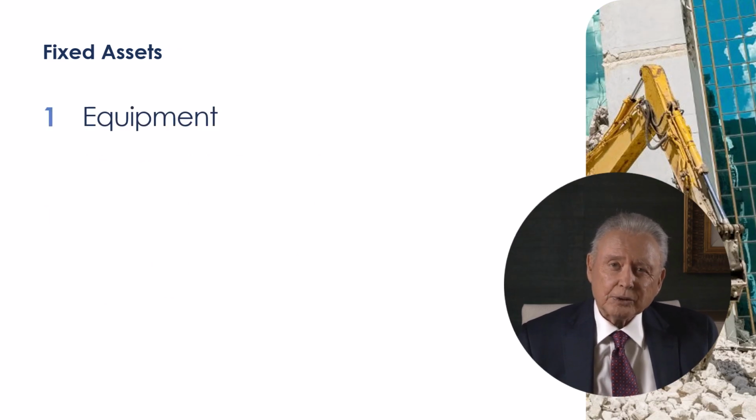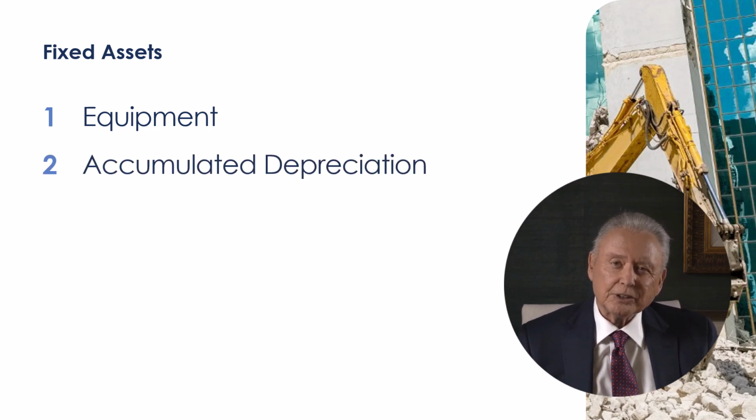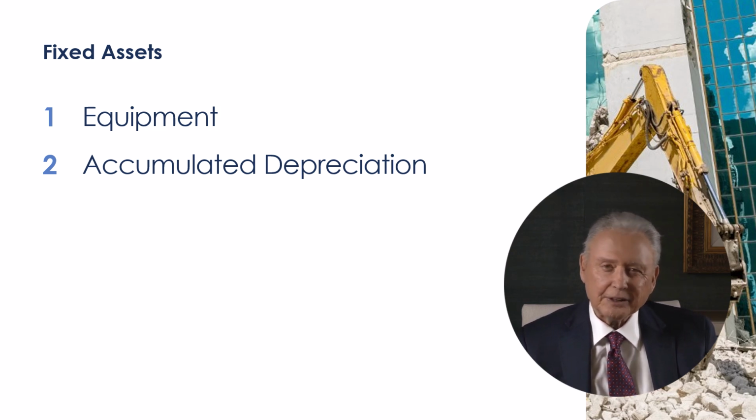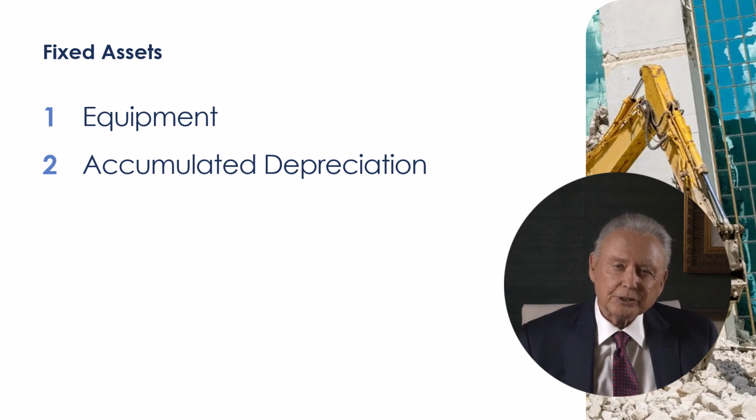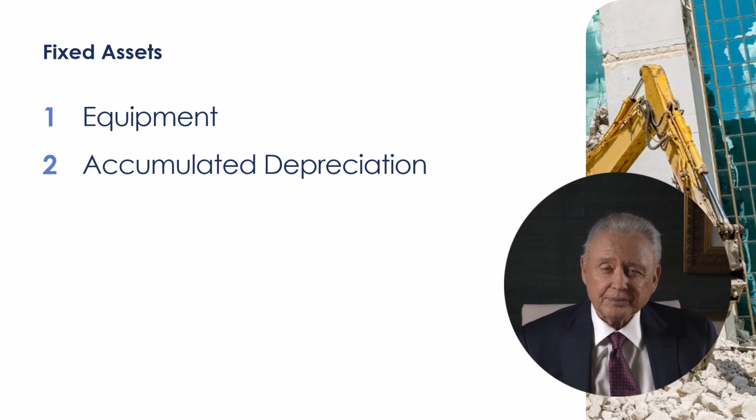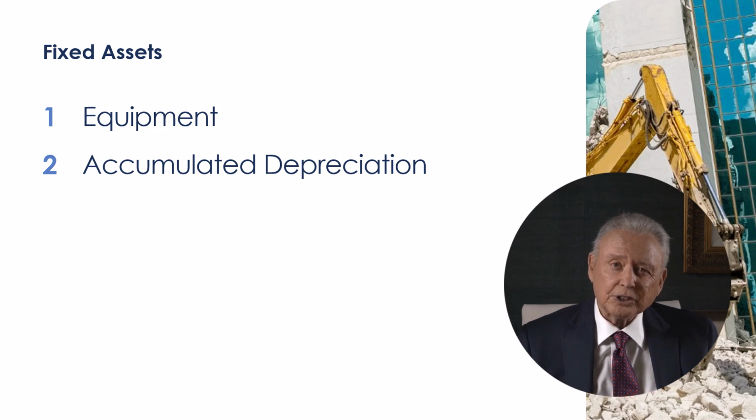Equipment includes assets with physical properties that have useful lives greater than 1 year. Examples: vehicles, computers, manufacturing equipment, X-ray machines. Accumulated depreciation is what we call a valuation account or contra account. We say it is the fate of most assets to become expenses. What do we mean by that? In the case of equipment, we allocate its cost ratably over its useful life by depreciating it. We have a whole chapter devoted to depreciation.